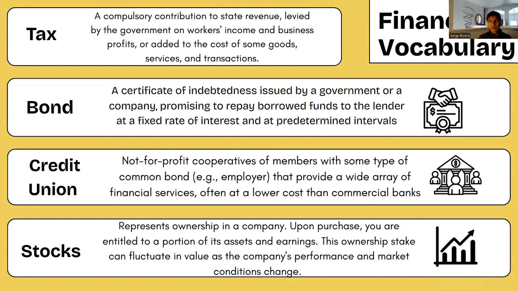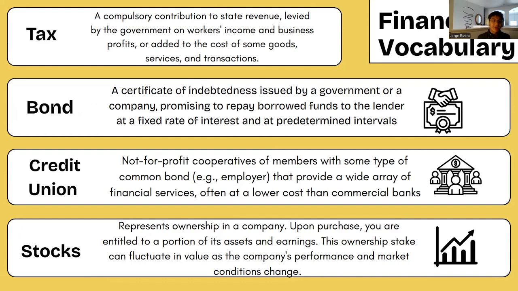This can also result in whenever you go to a restaurant, whenever you buy anything at the store. Normally, there are taxes on whatever you buy, so you have to pay a little bit extra than what is actually on the label. And these are good. I would say they're good because they provide money to the government, and everything has a tax except for just food, like raw food. If you buy raw food, there's no tax on it because it's just food. But if it's processed food, then there will probably be a tax on it.